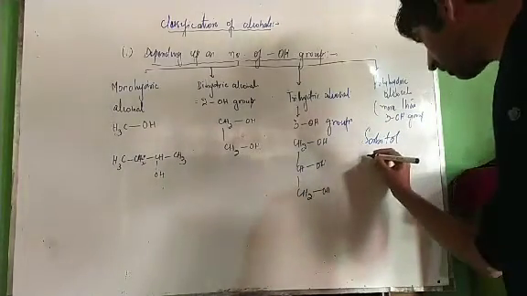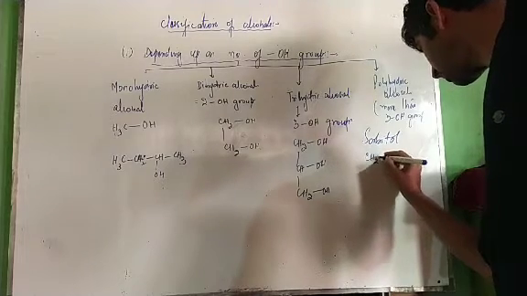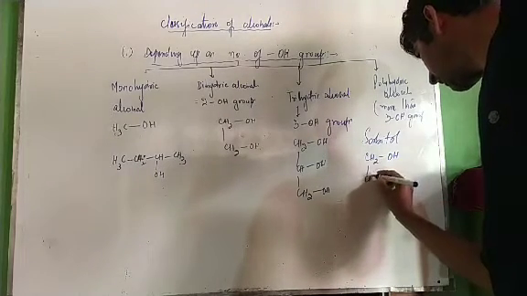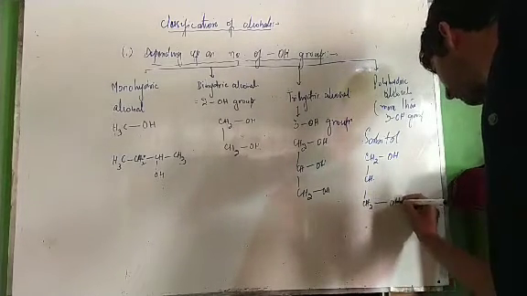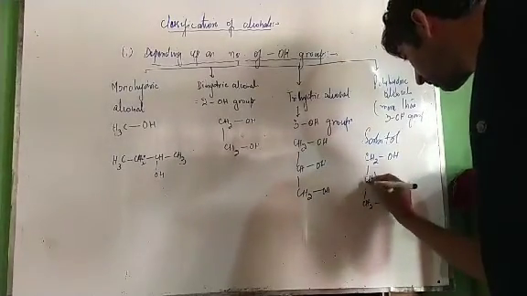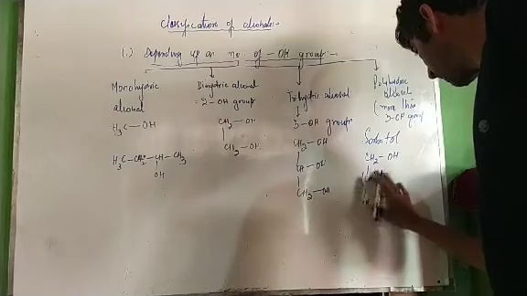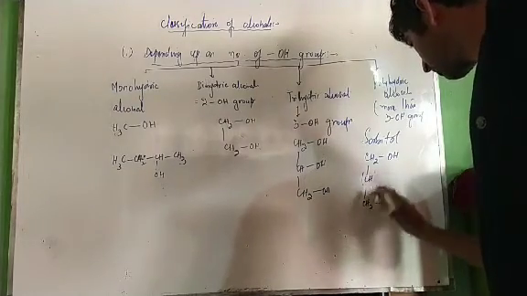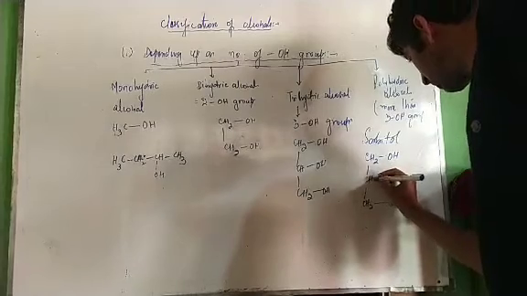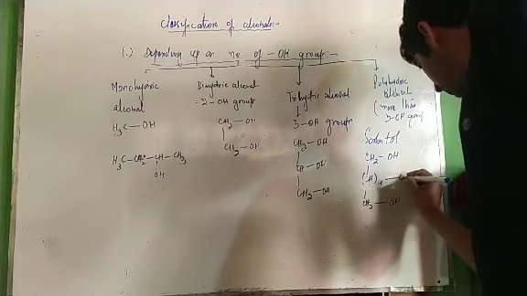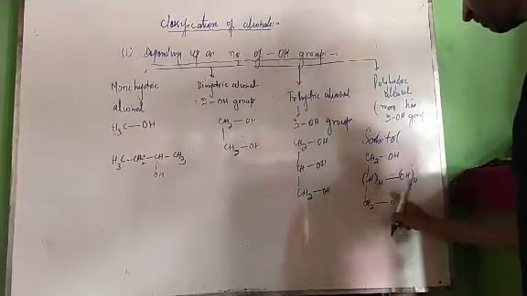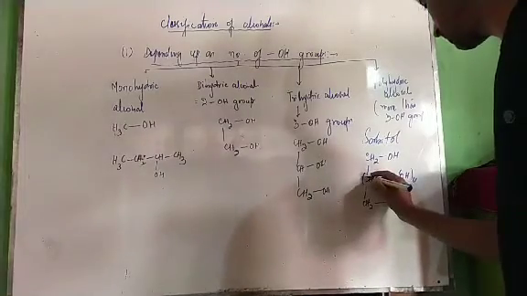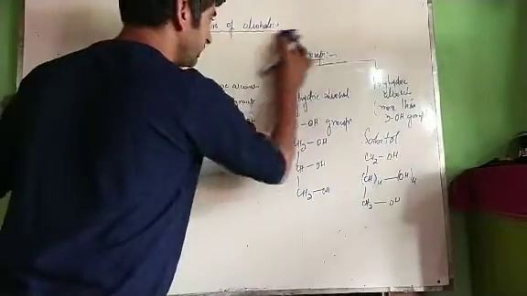Now in sorbitol we have 6 carbon atoms and 6 hydroxyl groups. I'll write it like this: CH2OH, then 1 and 2 carbon atoms, now there are 4 carbon atoms with OH, CHOH four times. Now there are 4, 5, 6 hydroxyl groups. It's called sorbitol. Its common name is sorbitol. This is the classification based upon the number of hydroxyl groups.